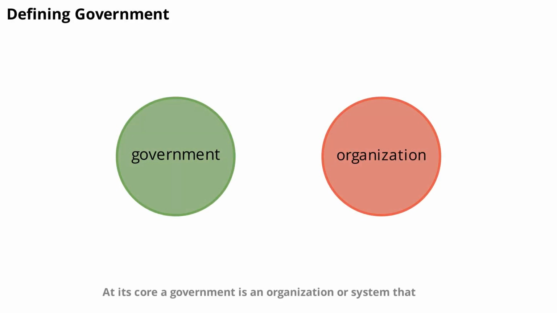At its core, a government is an organization or system that creates and enforces rules for a group of people. It's responsible for making decisions that affect everyone in a country, state, or community. Governments can take many forms, from democracies where people have a say, to monarchies or authoritarian regimes where power is held by a few. Regardless of the system, the main goal is to maintain order, provide services, and protect citizens. Understanding this basic definition helps us see why government is so essential to modern life.